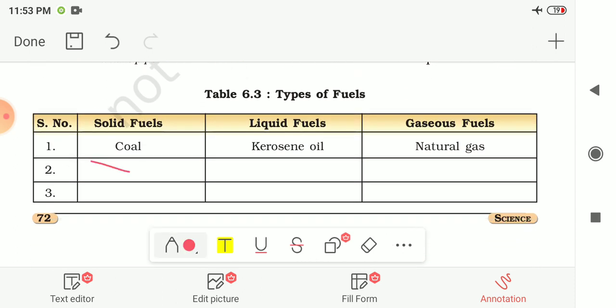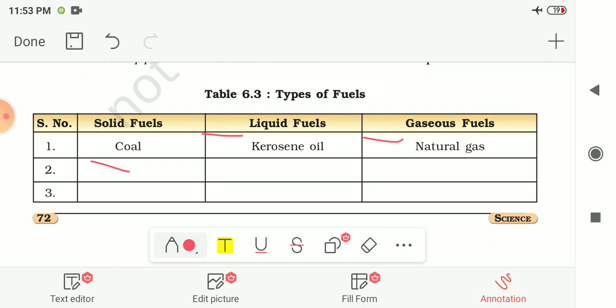In the solid fuels, coal is given to you. Other than coal, you can write wood and cow dung cake. So these are the solid fuels. Next, in liquid fuel, kerosene oil is given to you. You can also write petrol and diesel. These are the examples of liquid fuels. In gaseous fuels, natural gas is given to you. You can write the examples of biogas and LPG. These are the examples of gaseous fuels.